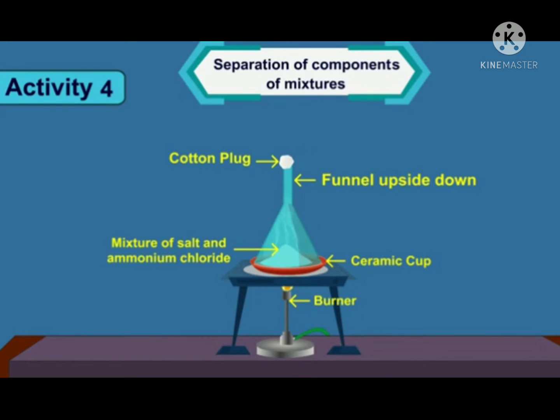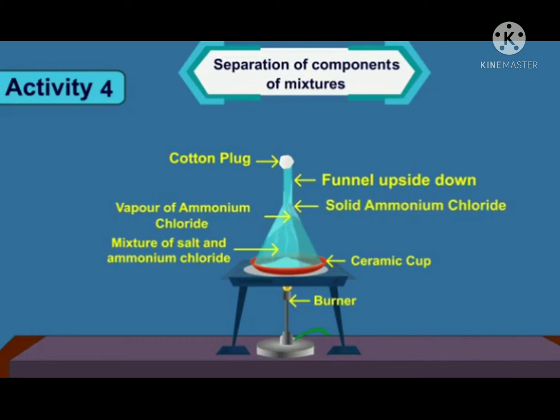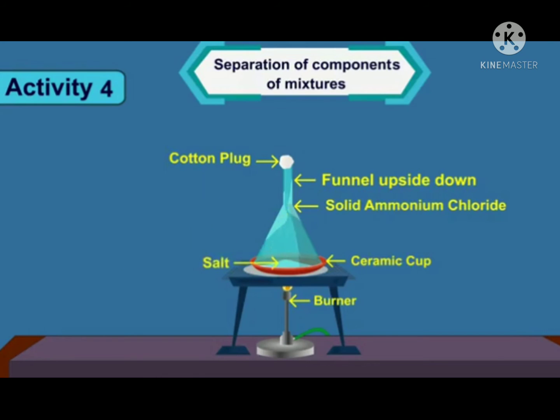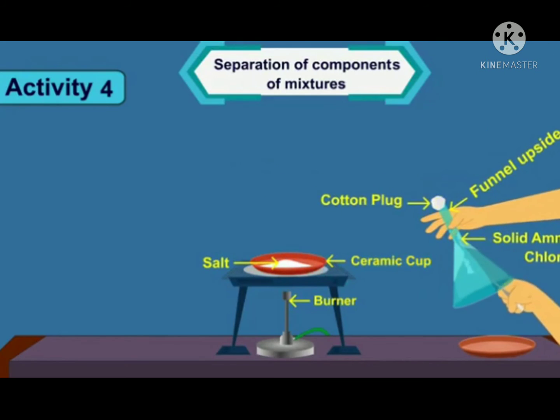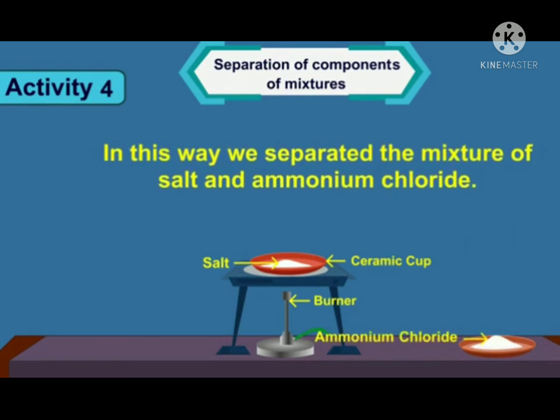As the cup is heated, the vapor of ammonium chloride rises upwards from the cup, and after some time, this vapor starts to settle on the cool surface of the funnel. Keep the ceramic cup warm until the vapor stops coming out of it. Now, turn off the burner and scratch out the solid ammonium chloride in a bowl. In this way, we separated the mixture of salt and ammonium chloride.